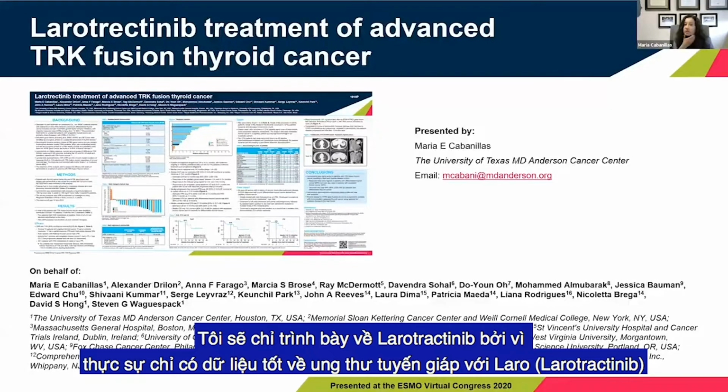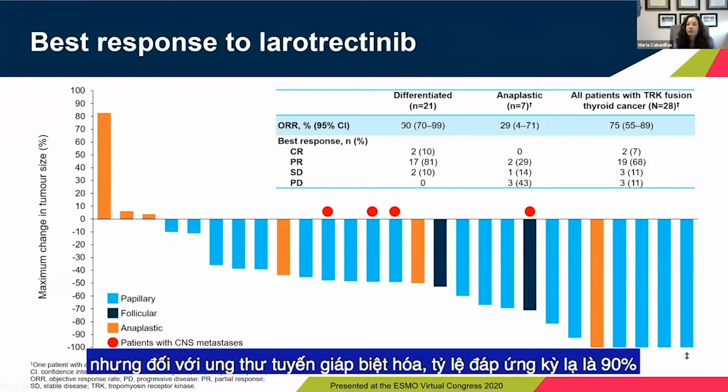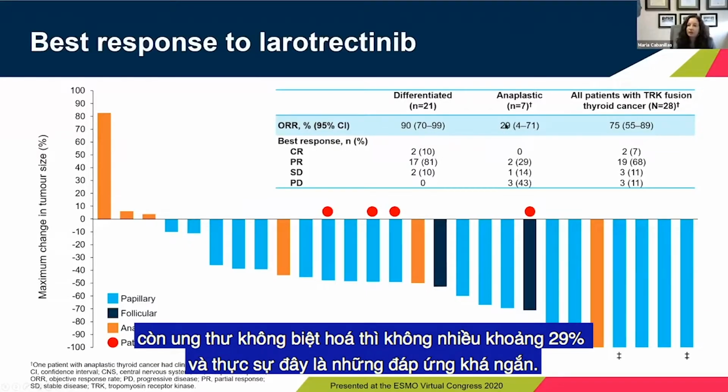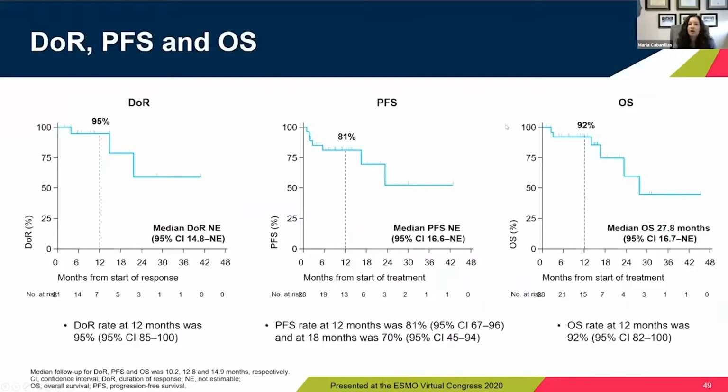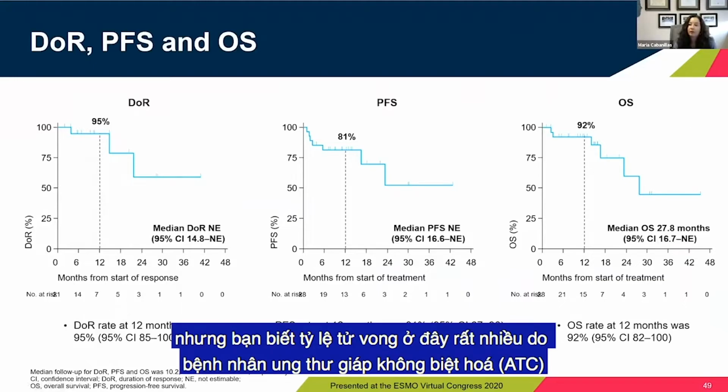I'm only going to present larotrectinib because there's really only good data for thyroid cancer with laro. There's not a lot for entrectinib, and so I thought I'd focus on laro here. But for differentiated thyroid cancer, the response rate is phenomenal, 90%. Anaplastic, not as great, 29%. And actually, these are fairly short-lived responses. So here's just showing you the duration of response and progression-free survival and overall survival in all of the patients. But the deaths here are driven a lot by the ATC patients.